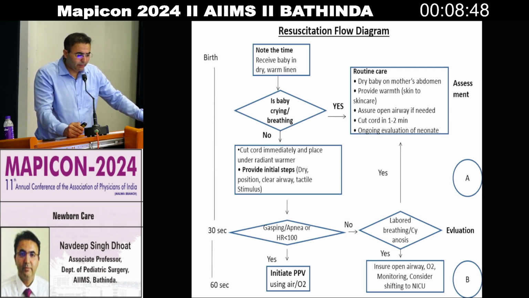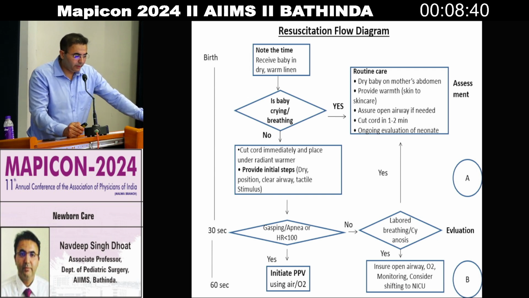If the child is crying and breathing, routine care: dry the baby on mother's abdomen, provide warmth, skin to skin care, and assure open airway if needed. Cut the cord in 1 to 2 minutes. Ongoing evaluation of the neonate should continue. If the child is not crying or breathing, cut the cord immediately and place under radiant warmer. Provide initial steps: dry, position, clean airway, tactile stimulus.